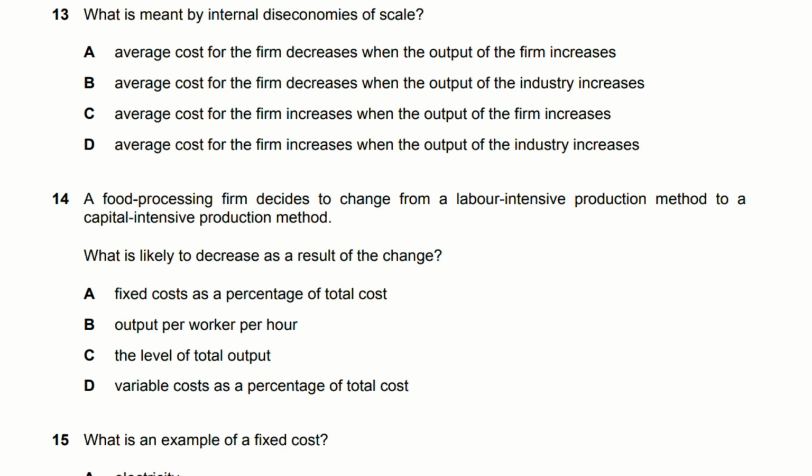Okay, moving on. Question number 14. A food processing firm decides to change from a labor-intensive production method to a capital-intensive production method. What is likely to decrease as a result of the change? Now we know that wages are variable costs, and if there are not many employees, then the firm doesn't have to pay those employees. So variable costs as a percentage of total cost will decrease. So your answer is option D.